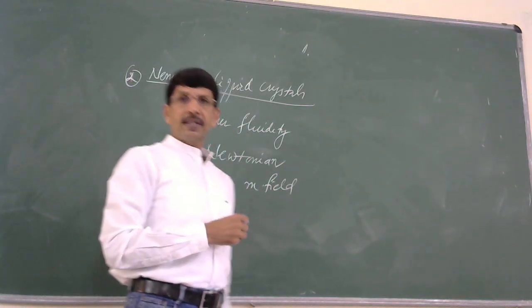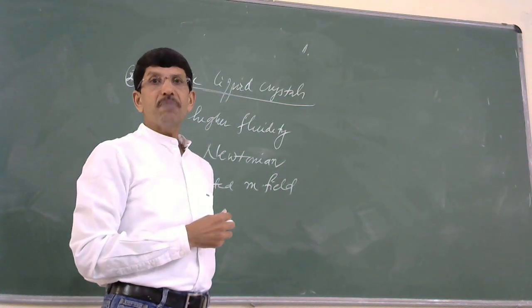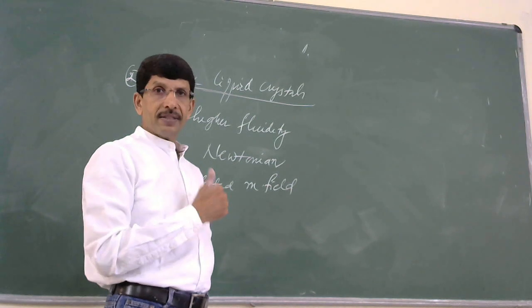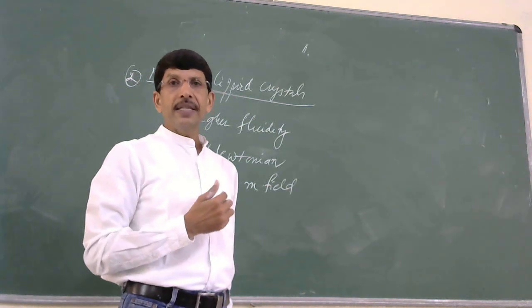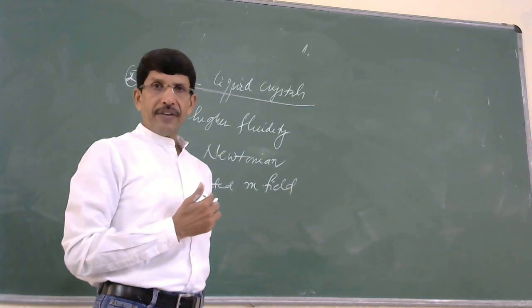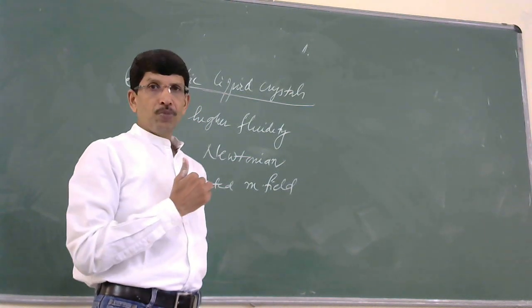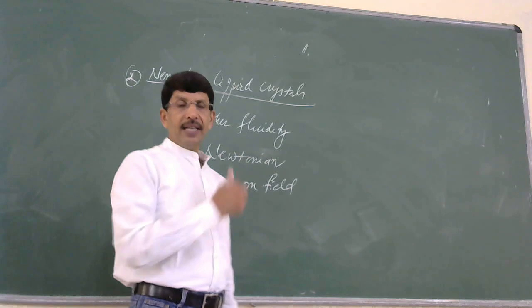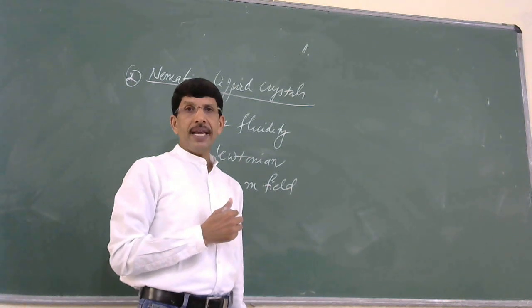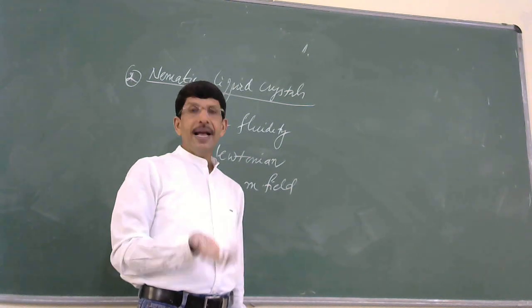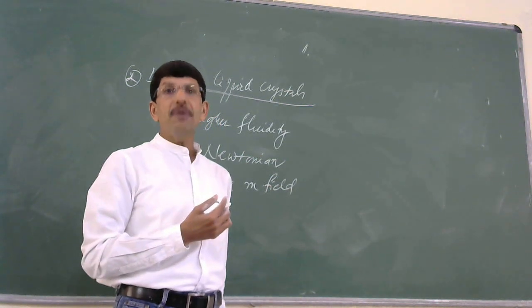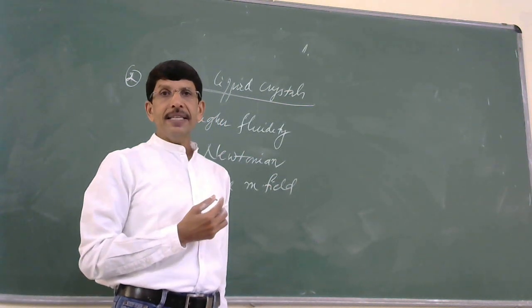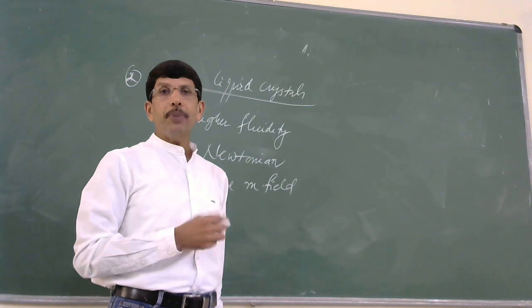Smectic liquid crystals are not affected by magnetic fields, whereas nematic liquid crystals placed in a magnetic field are affected. So what is the effect of the magnetic field? When they are placed in an external magnetic field and observed in the direction of the magnetic field, these turbid liquid crystals appear clear.